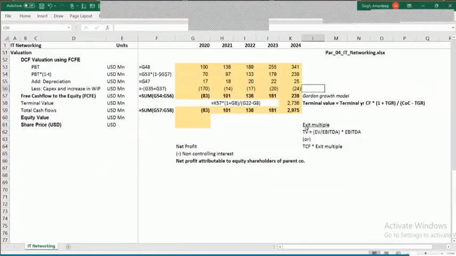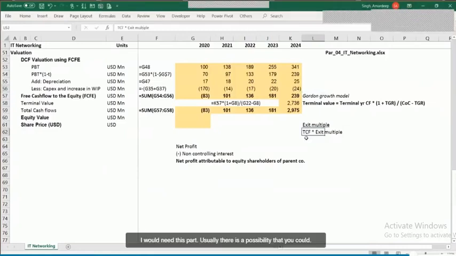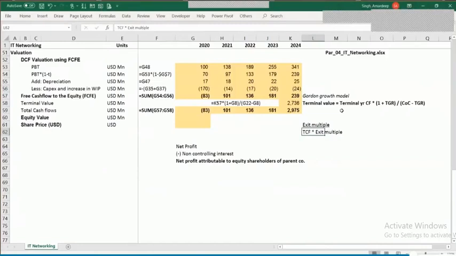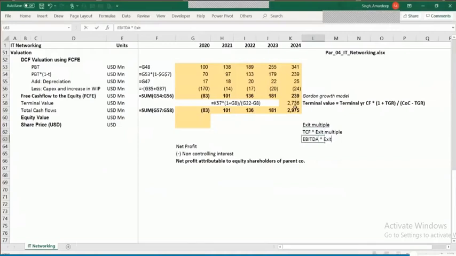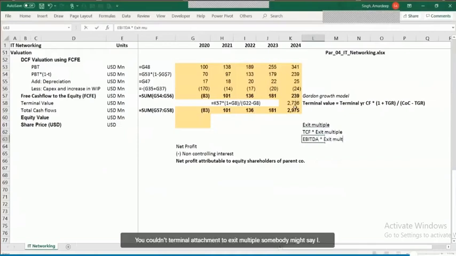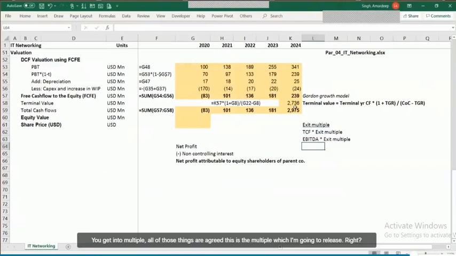Usually there is a possibility that you could apply EBITDA based multiples, or you could apply terminal cash flow based multiples. It could be anything. So you could apply EBITDA into exit multiples, you could apply terminal cash flow into exit multiples. Somebody might say, I'm going to take EBIT into exit multiple. All of those are agreed as the multiple at which I'm going to exit.